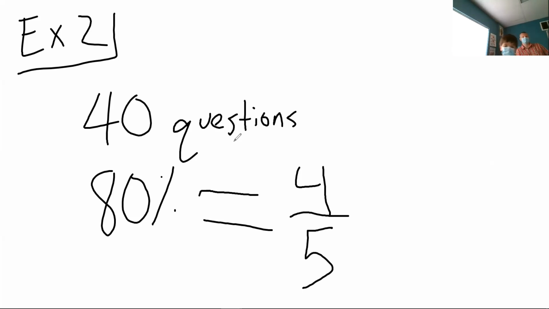How did you get to 4/5? You have 80 over 100 first, right? So you start with 80 over 100, and then in simplest form, that would be 4 over 5. So, yep, that's how you get to 4/5.